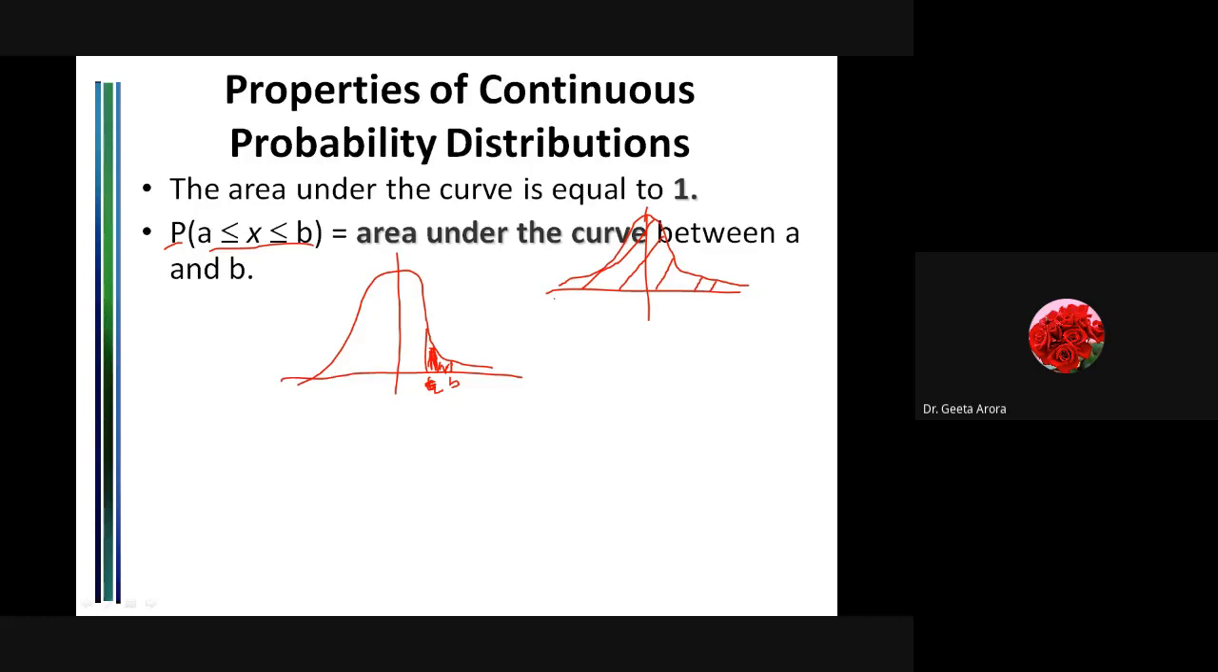Similarly, if the points are lying somewhere else, suppose I take this earlier curve. One point is here, which is a, and another point is here, which is b, and we have to find the probability of x lying from a to b. Again we have to find the area under the curve from a to b, whatever the shape is. But we are not going to do it graphically. We are going to do it with the help of formulas, using the property that the area under the curve is 1.